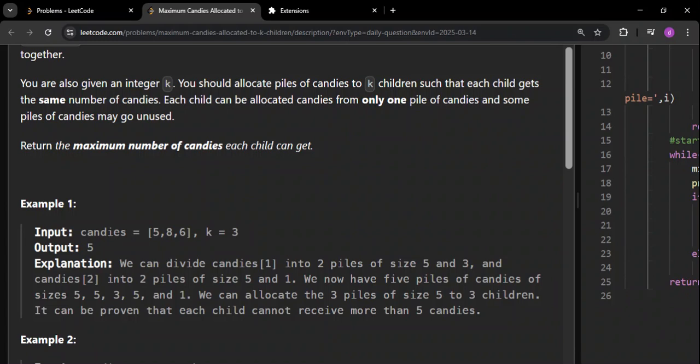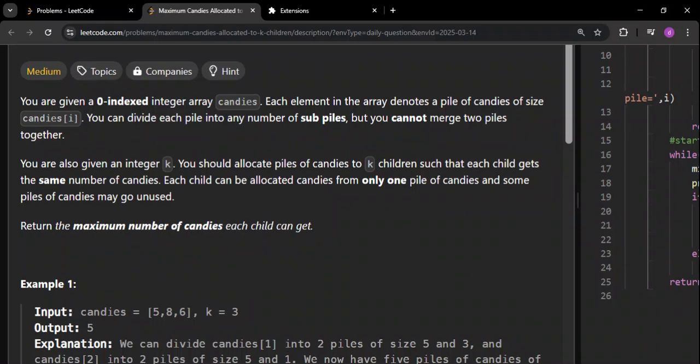Let us say all the values are 8, in that case maybe 8 could be the answer. That is the maximum in this, and that could be a possibility for the answer, but we definitely cannot go above that. For example, if I say 9, 9 cannot be a possibility, because none of them has 9. We cannot get 9 even once, as simple as that, because remember this part, we cannot compile, we cannot merge two piles.